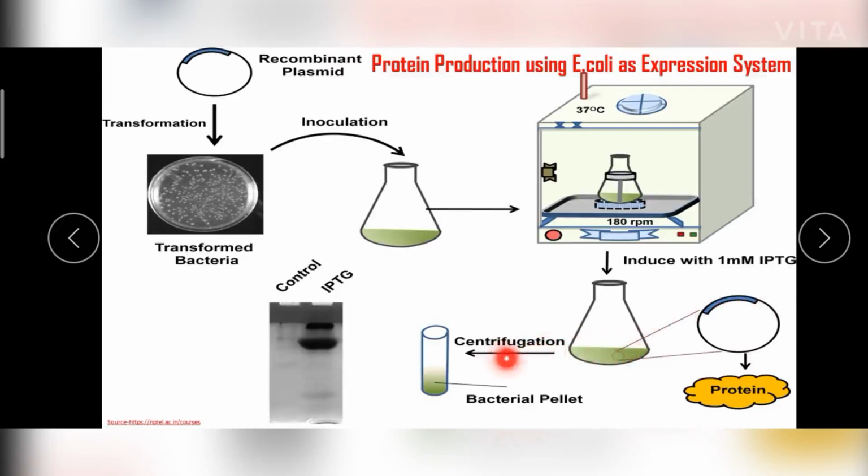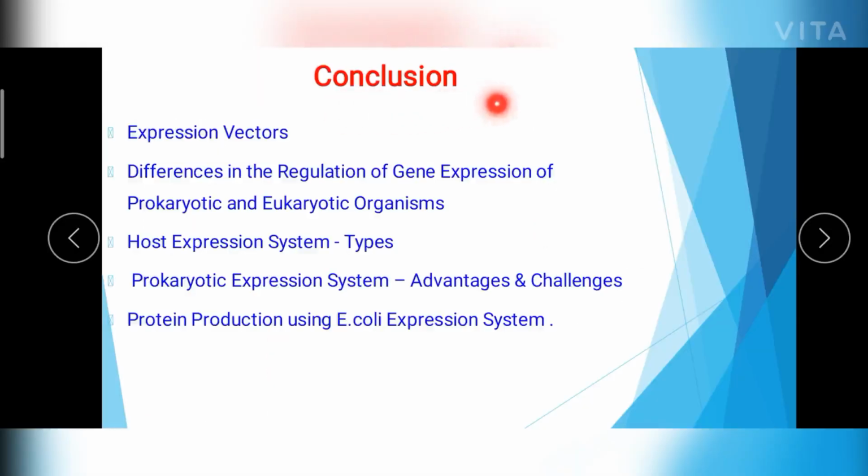Then if you centrifuge that, the pellet and the supernatant are separated. Then the cell lysate, if you subject it to affinity column chromatography, you will be able to get our recombinant protein, and the purity of the recombinant protein can be checked by means of SDS-PAGE analysis. So in this manner you can produce a recombinant protein using the E. coli expression system. So in the last, let's conclude the session by just rewinding the main points.